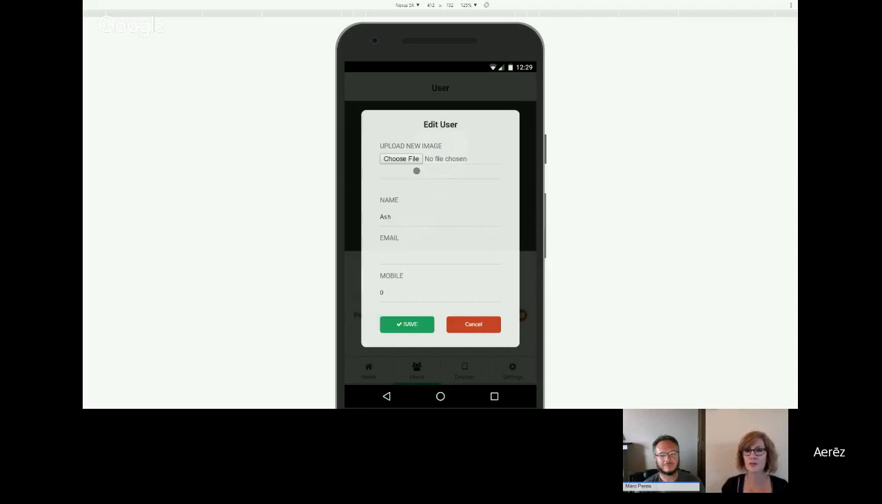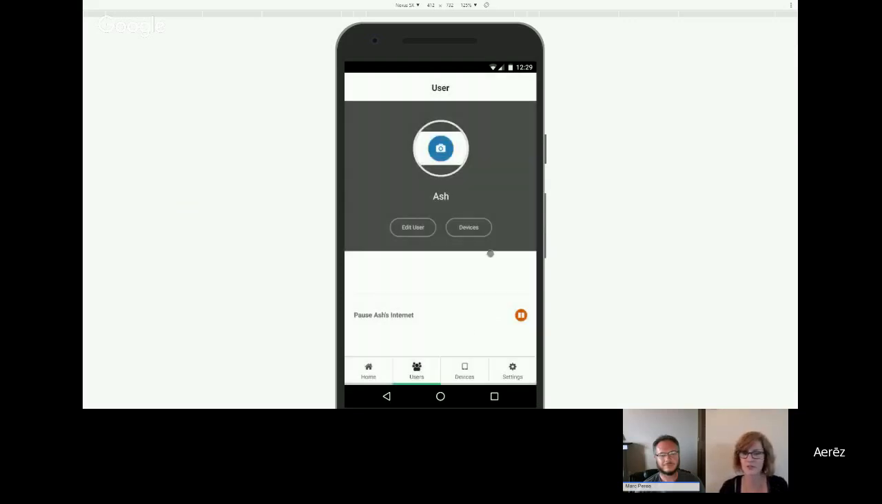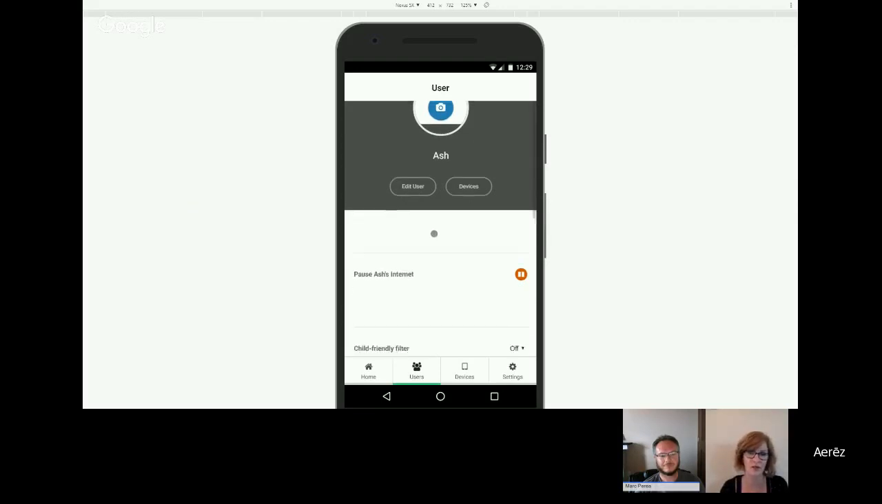So in this section, you'll be able to upload an image, so you can personalize each user, change or edit the name, add an email or a mobile. These are features we're going to use in the future to send notifications to your users. Once you have that information corrected, you can exit out of there, and we're going to go a little further down into the user screen.